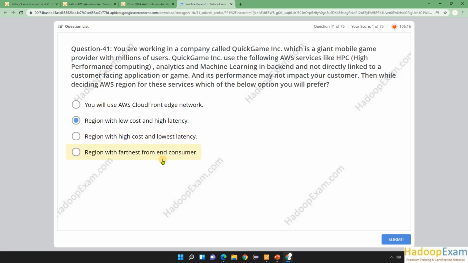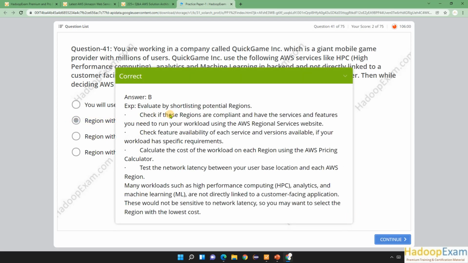Region farthest from the end consumer. What is the need of having the farthest from the end user? This does not reduce our cost by choosing this. So our priority is to reduce cost, so the region with low cost and high latency should be the answer here. So let me submit this, and this is the answer. So that's all about question number 41.